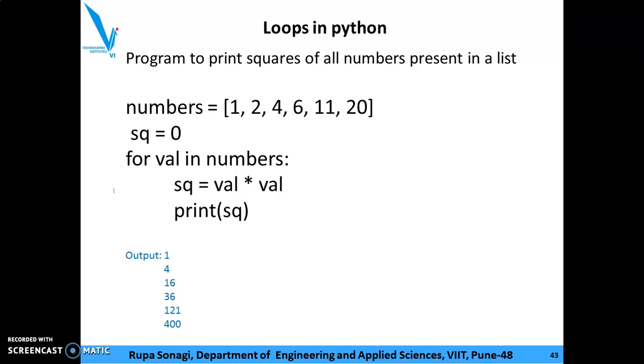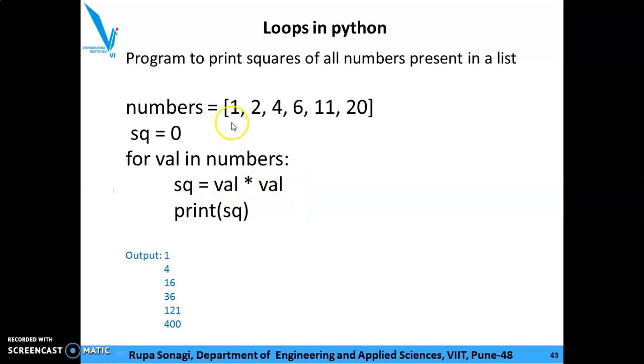Print squares of all numbers present in a list. So consider a list: numbers equal to 1, 2, 4, 6, 11, 20. I need a variable for the squares. So I'm going to use SQ is equal to 0 for the variable. Now here I'm going to use a variable VAL in numbers. So VAL will consider all elements in the list. So SQ is equal to VAL into VAL.